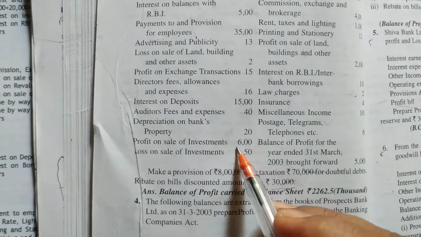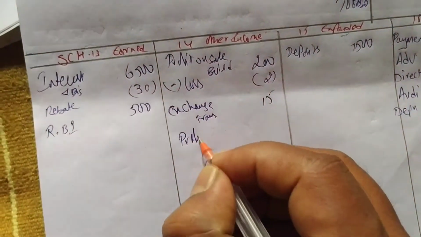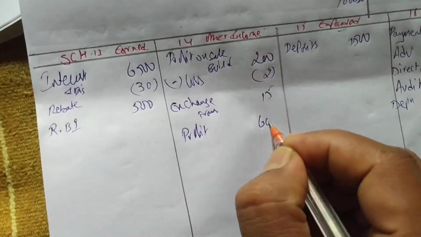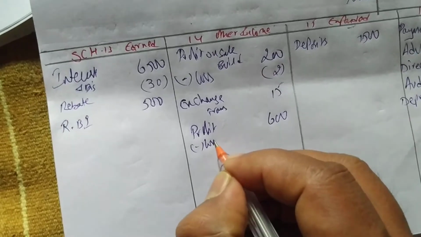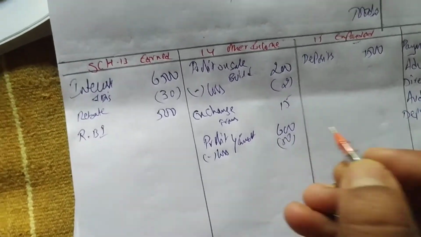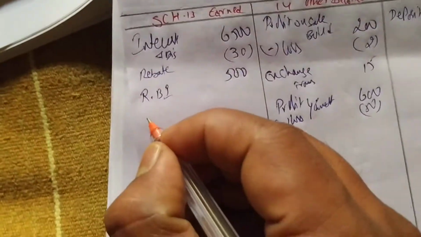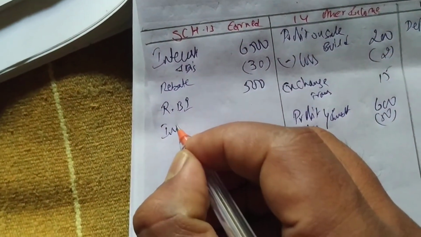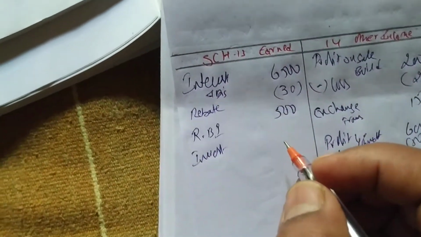Profit on sale of investment, you write here 600 minus 50 loss. Profit 600 minus loss, both on investment. Okay, next we have written income from investment. This you have to write under direct income. Interest earned, from investments we are earning some income.